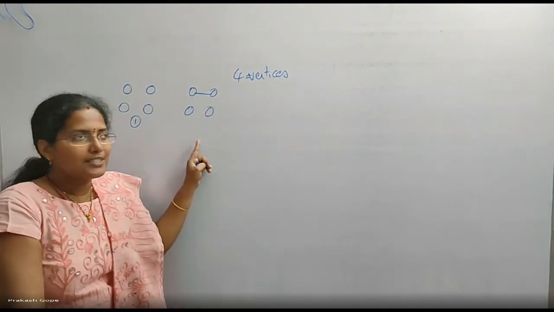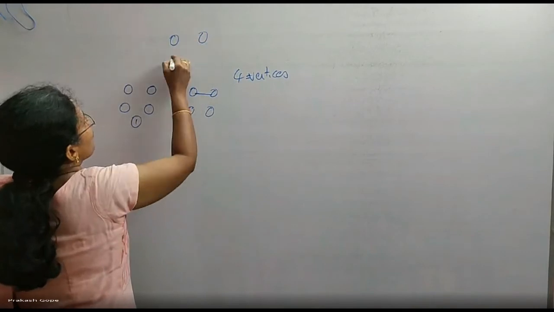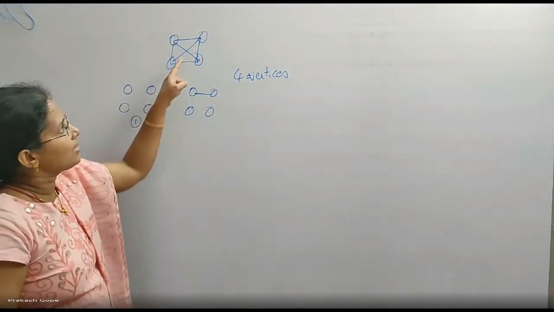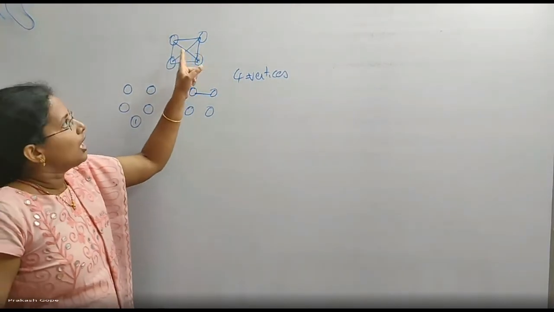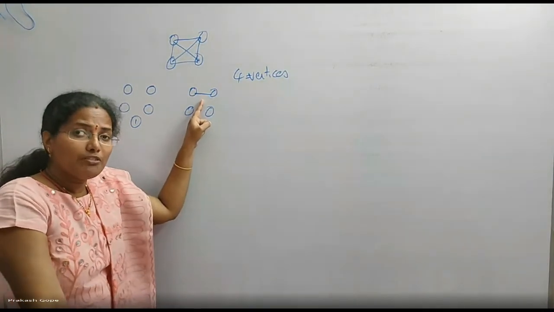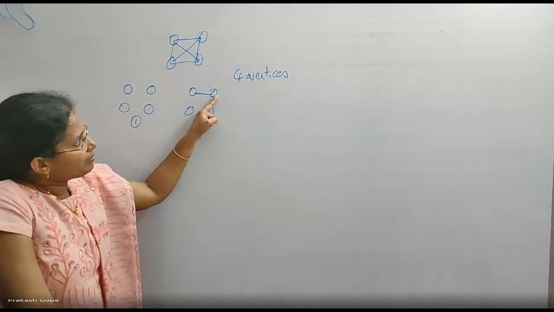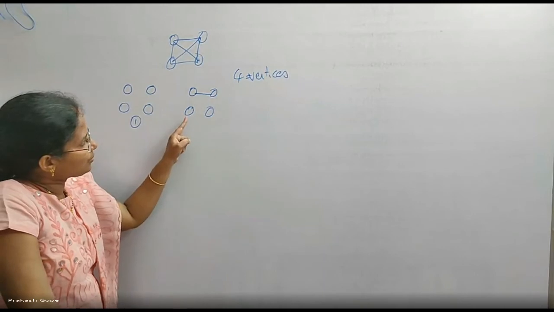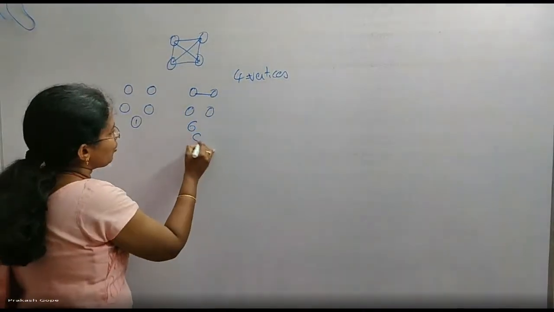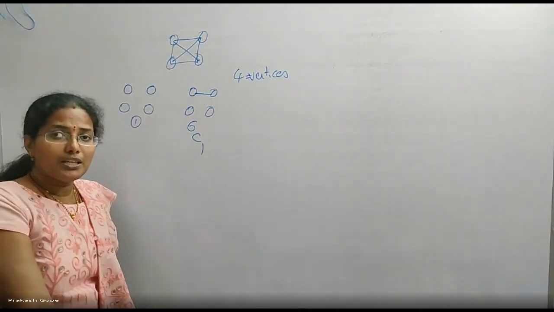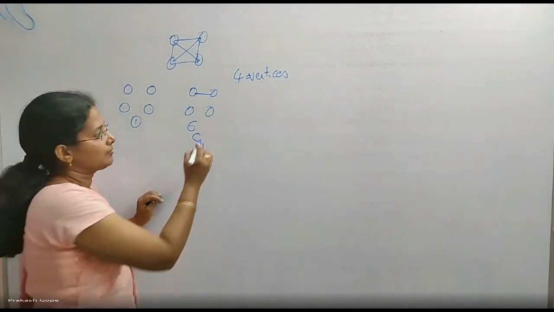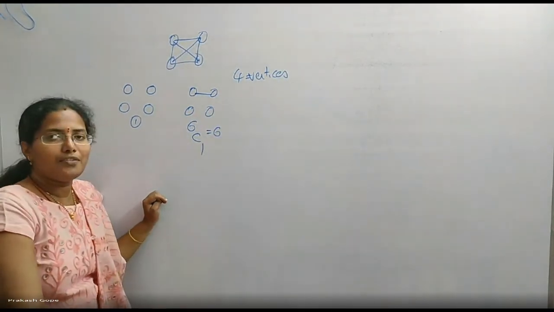Why am I saying 6? Because with 4 vertices, this is a complete graph. 6 edges are possible. Among all those 6 edges, I will pick up only one edge. In how many ways can I do that? Either I can pick this one, or this one, or this one, or this one, or this one, or this one. So among 6, I can pick any one edge. That can be done in 6C1 ways. So 6 different graphs are possible.